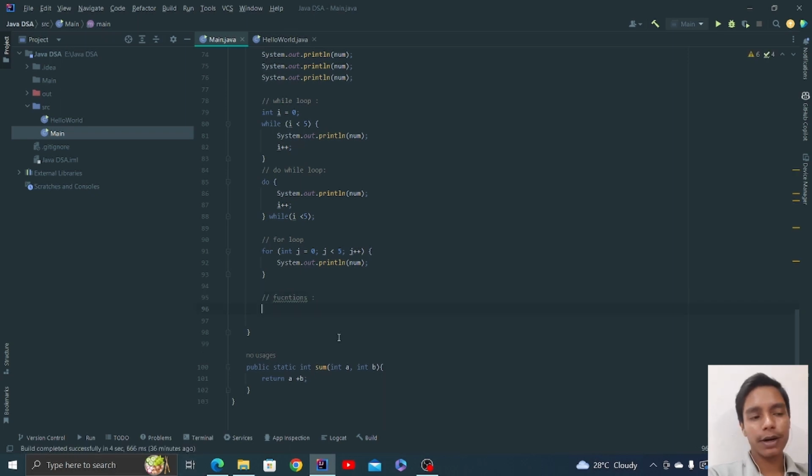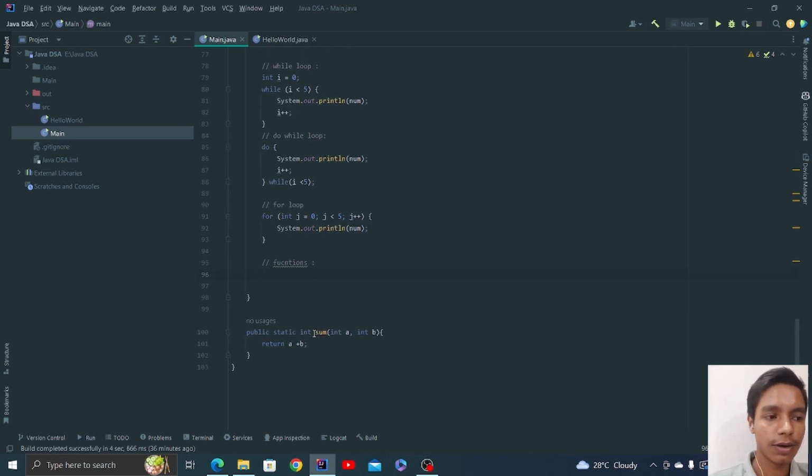I have already defined functions as an entity that implements a set of features or a set of code. Like over here you can see the sum function. Sum is the name of the function, and it returns a plus b, the sum of two variables.